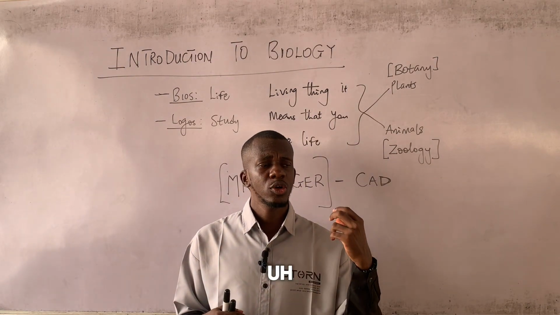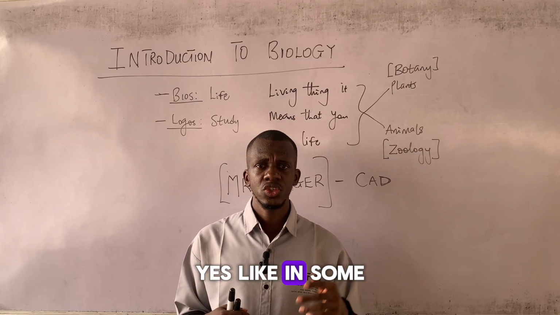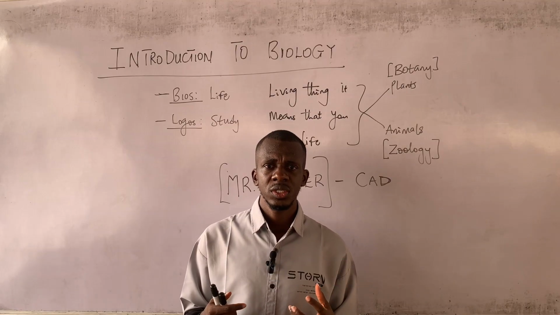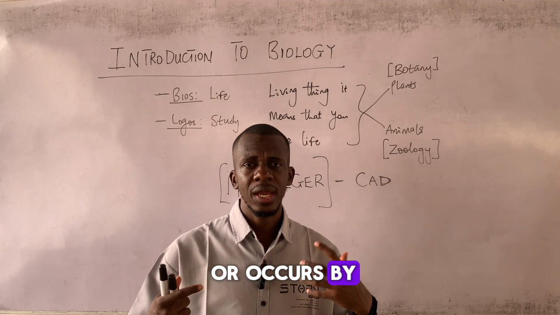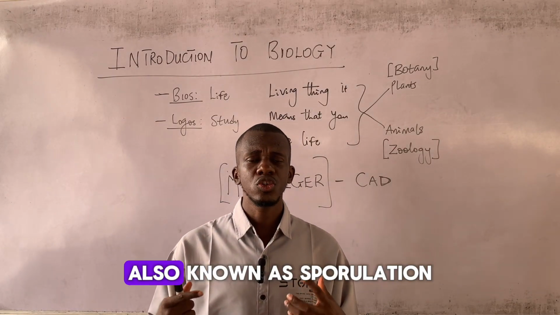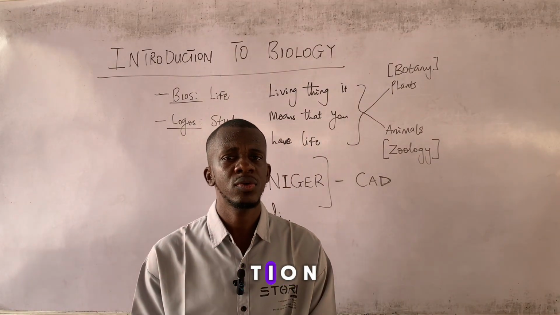And then what we call the use of spores. Yes. Like in some plants that generate what we call spores. Their reproduction occurs by what we call spore formation, also known as sporulation.